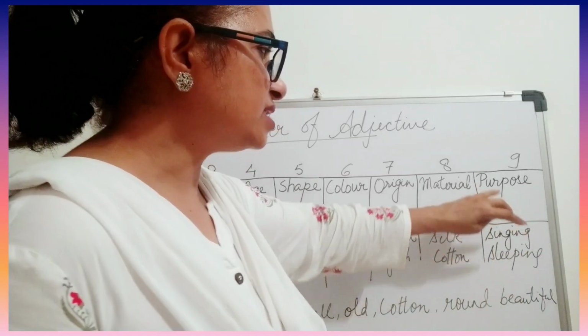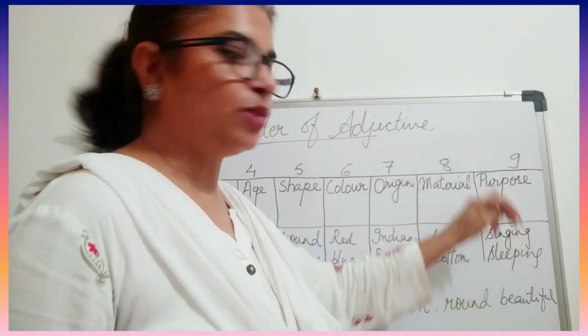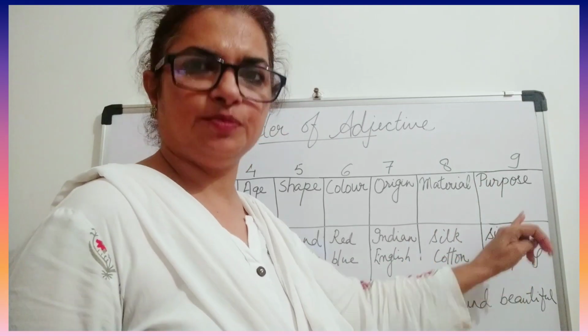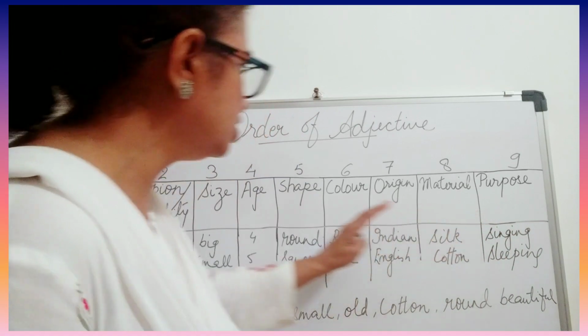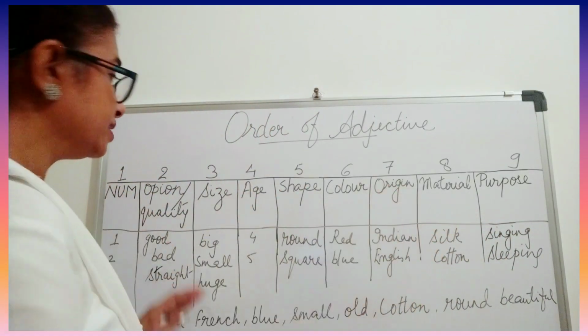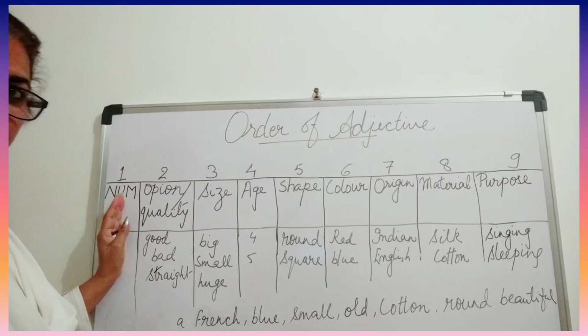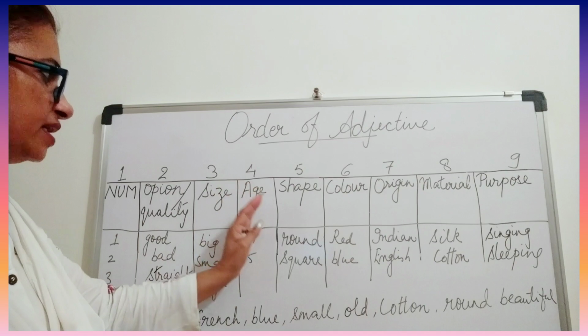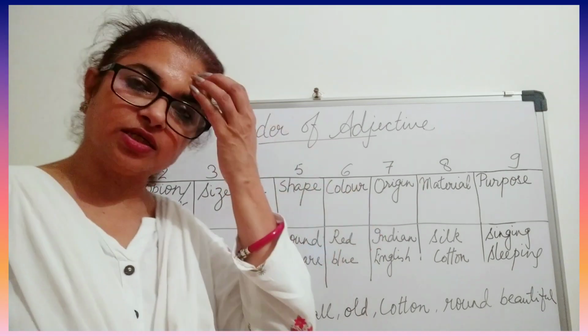Then lastly it is the purpose. Means what is the purpose? Whether it's singing or sleeping, so the purpose. So you need to read this order and understand what it is. So first the opinion is going to come, then size will come, then age, then shape. Like I just now gave you the example.